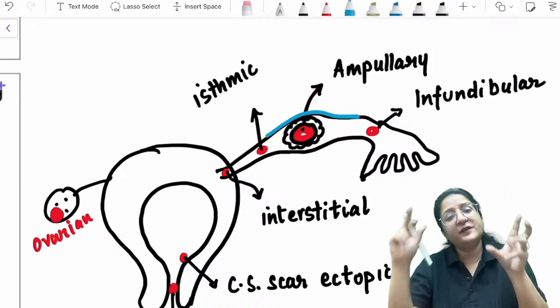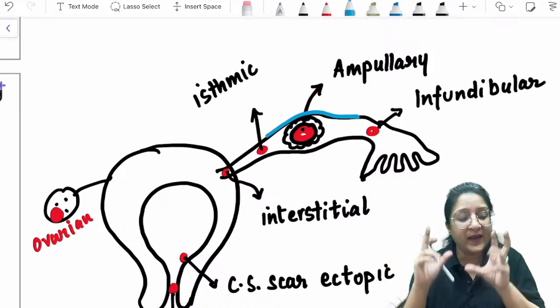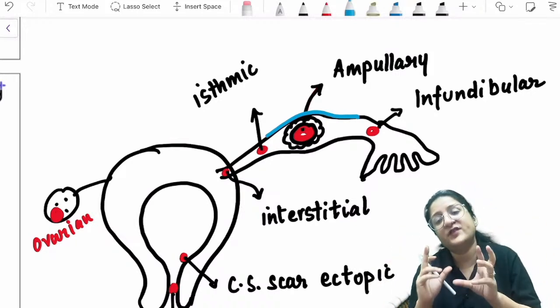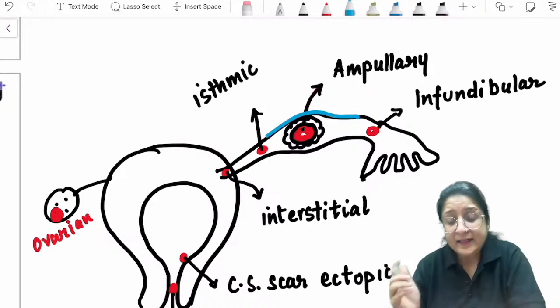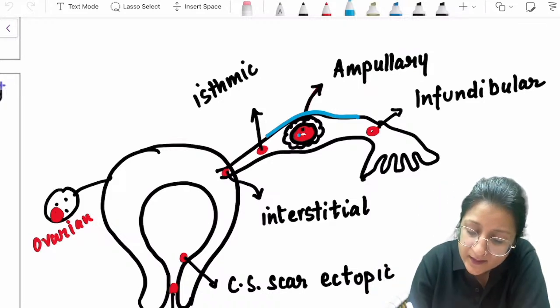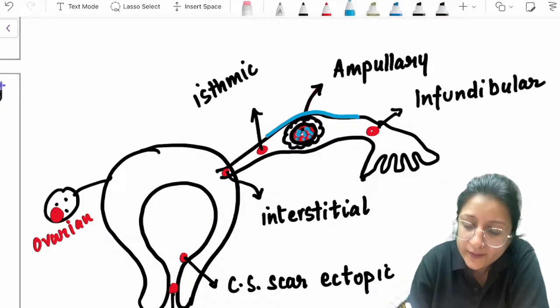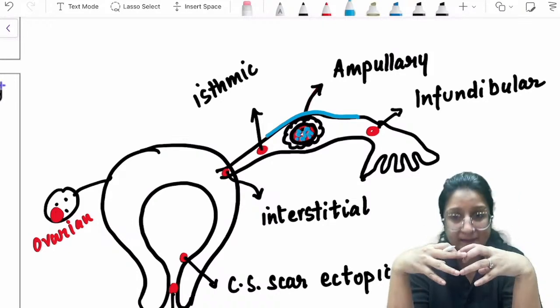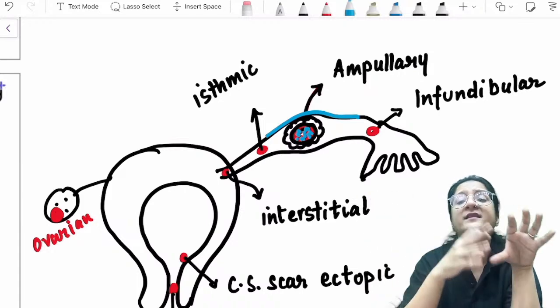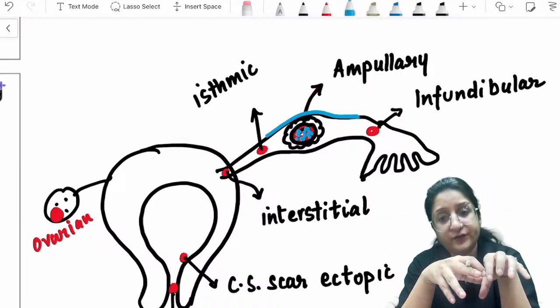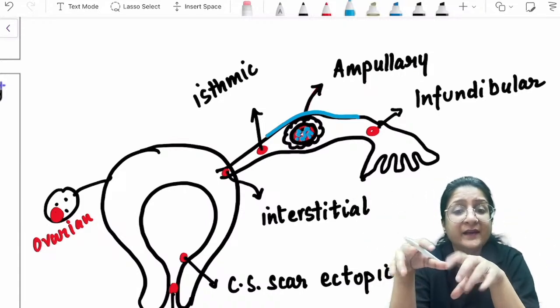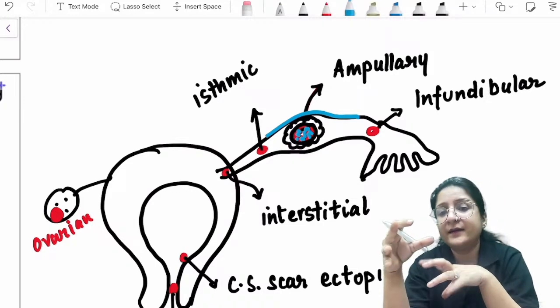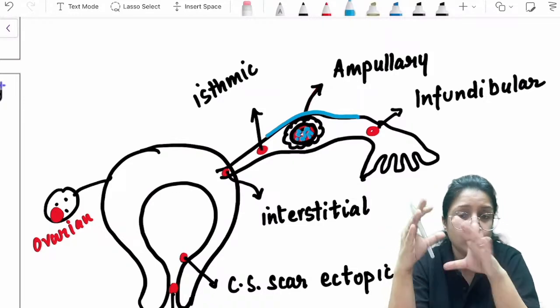This stretching causes pain. Then this pregnancy is not going to get enough blood supply like it would get in the uterus from the endometrium. Here there will not be any good vascularity for the gestational sac to grow.